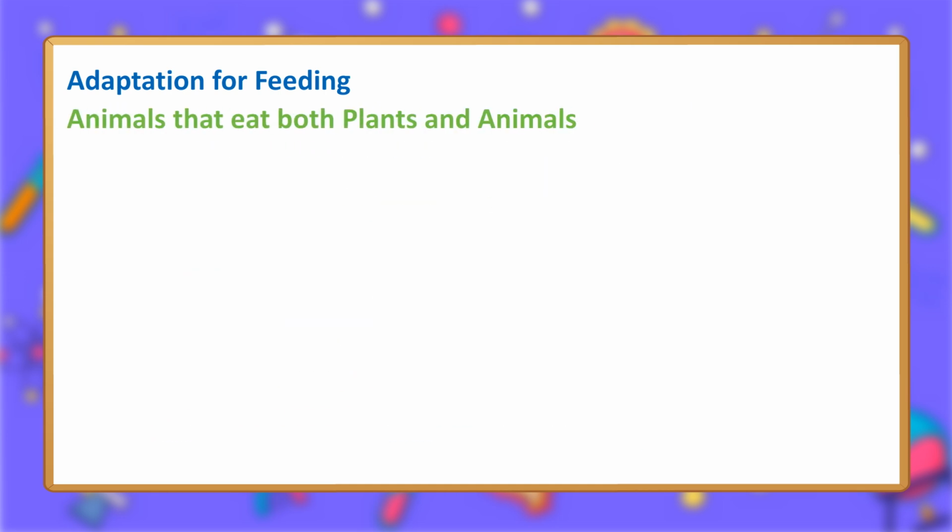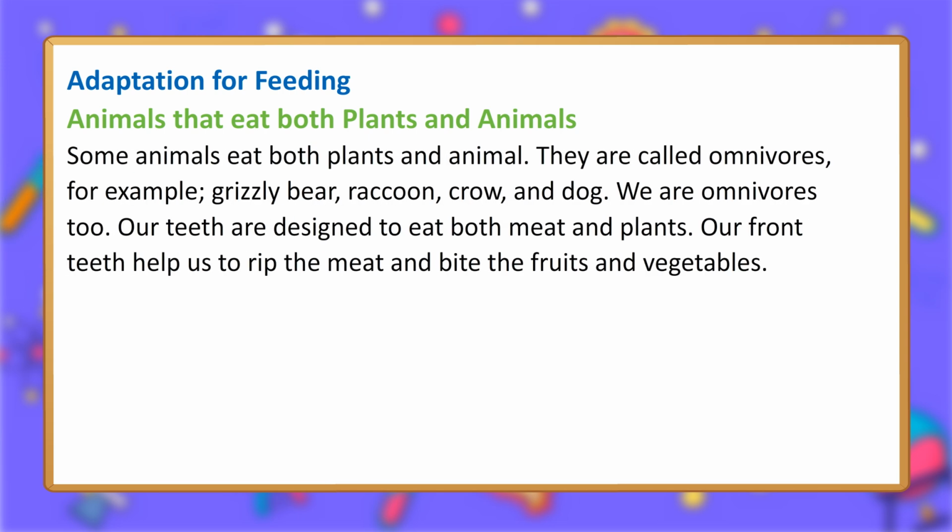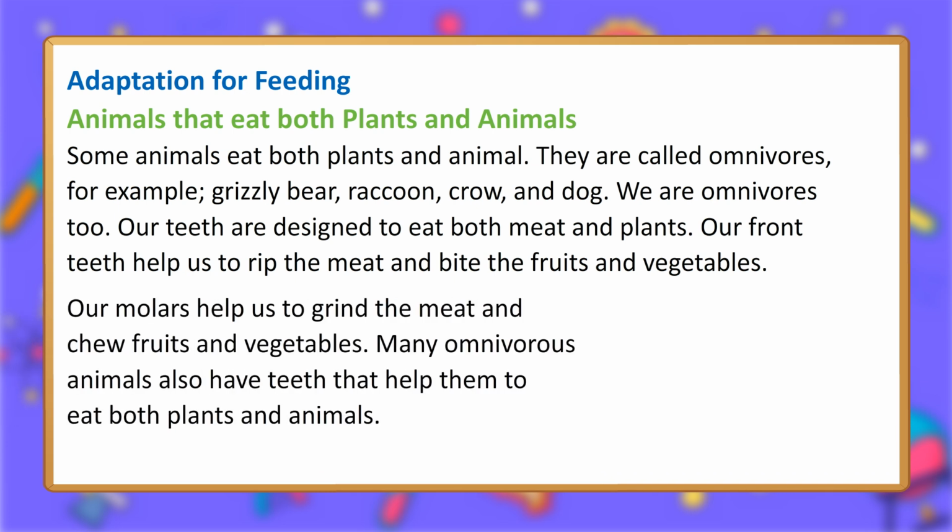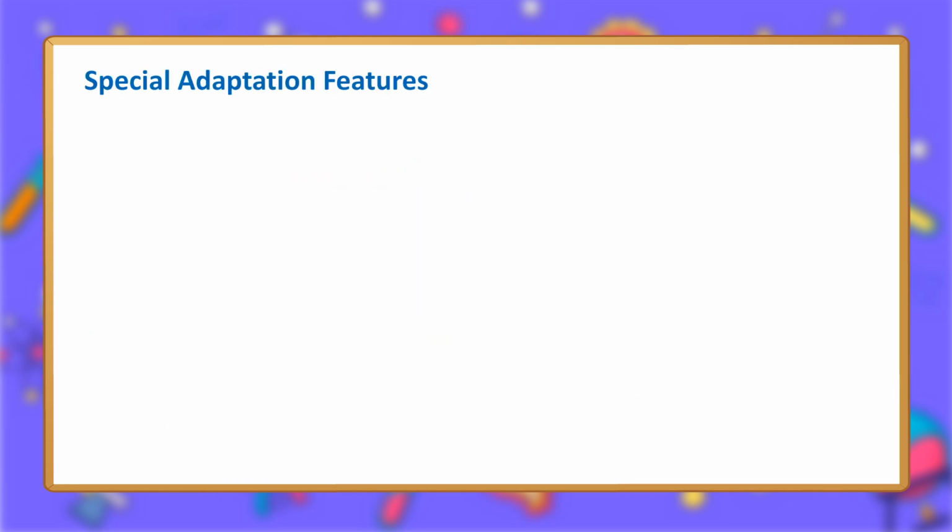Animals that eat both plants and animals. Some animals eat both plants and animals. They are called omnivores. For example, grizzly bear, raccoon, crow, and dog. We are omnivores too. Our teeth are designed to eat both meat and plants. Our front teeth help us to rip the meat and bite the fruits and vegetables. Our molars help us to grind the meat and chew fruits and vegetables. Many omnivorous animals also have teeth that help them to eat both plants and animals. Human teeth.